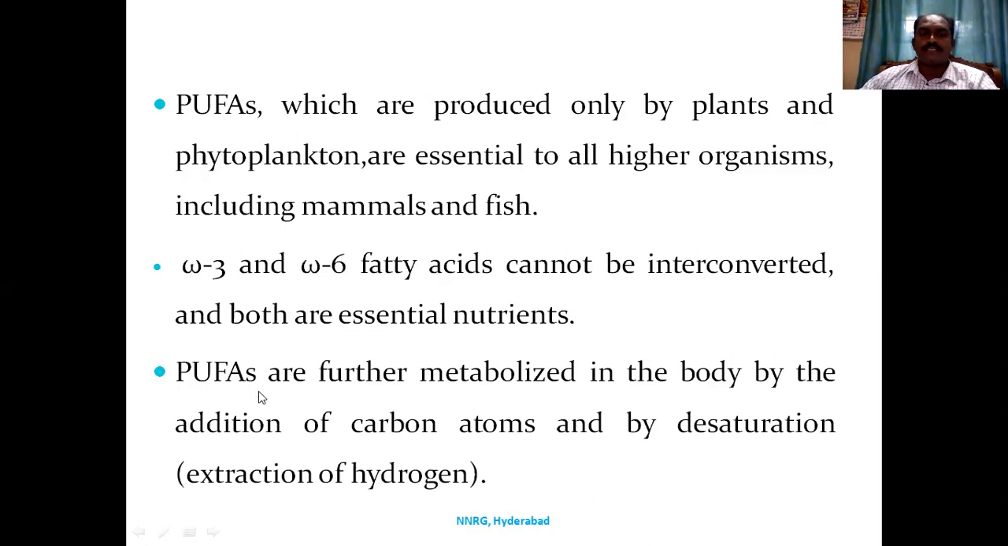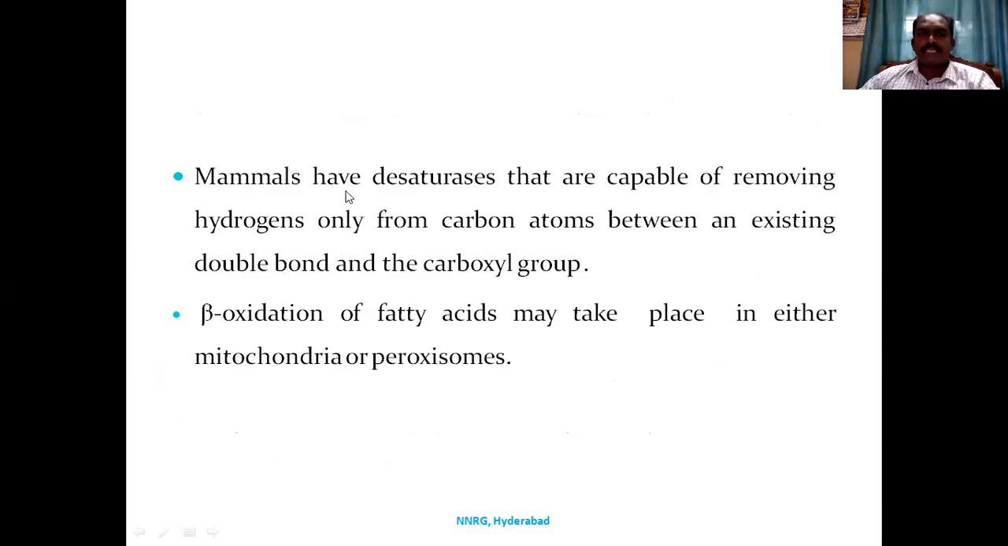Polyunsaturated fatty acids are further metabolized in the body by the addition of carbon atoms and by desaturation, that is, extraction of hydrogen. Mammals have desaturases, enzymes that are capable of removing hydrogens only from the carbon atoms between an existing double bond and a carboxyl group. Beta oxidation of fatty acids may take place either in mitochondria or peroxisomes.